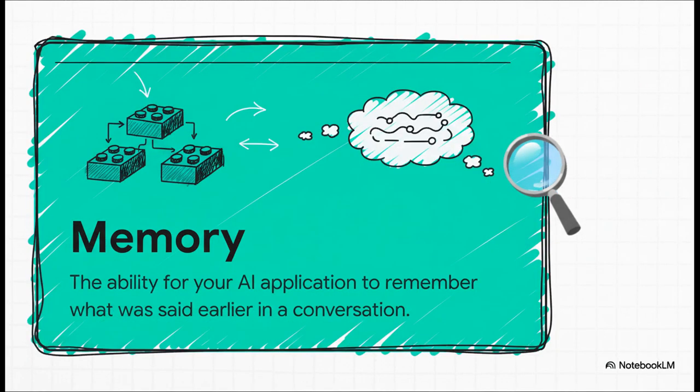And finally, there's memory. This one is absolutely crucial for making good apps that people actually want to use. Memory gives your application the ability to remember what was said earlier in a conversation. This is what turns a series of robotic, isolated questions and answers into a natural, flowing dialogue.